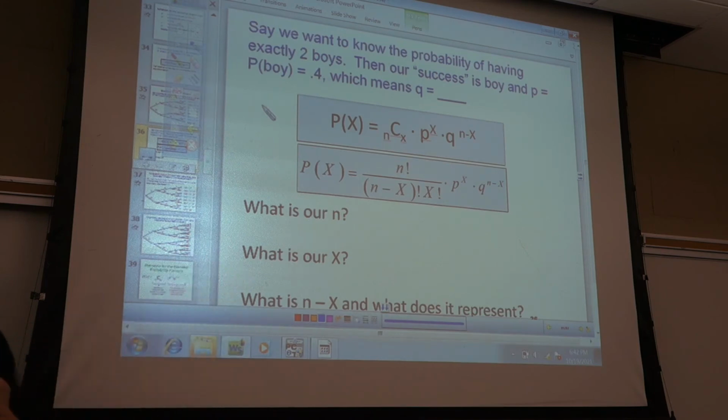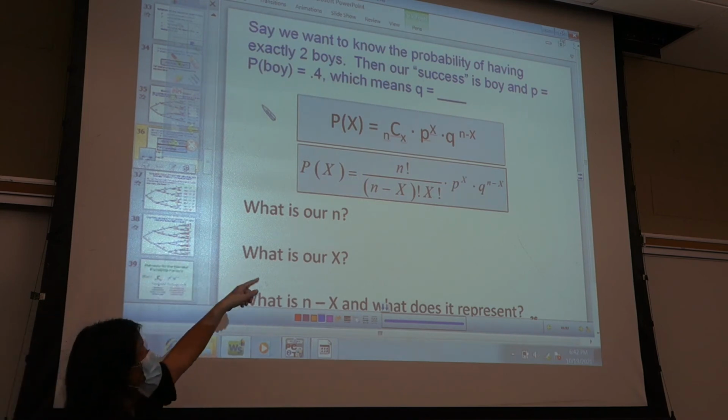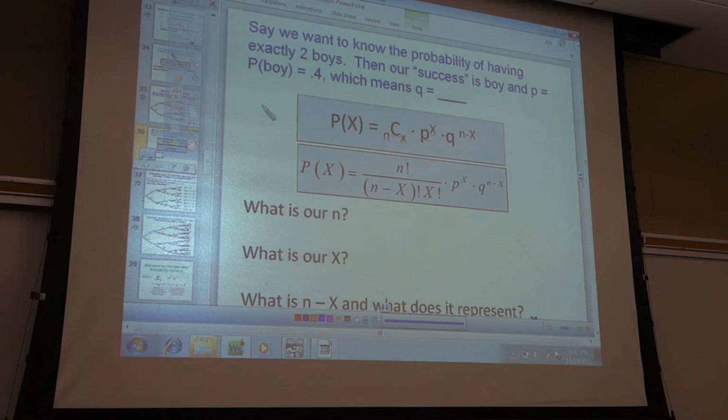Great. So again, here are our formulas. You can use either one. These formulas are exactly the same. Personally, I don't like the last one at all, but some of you folks may like it. It's basically just n choose x, the formula for n choose x. You can use either one, but I prefer the top one. It's cleaner. But it's up to you. If you like the bottom one, if you found n choose x by doing that whole n factorial over n minus x factorial, over x factorial, then you can totally do that. That's fine.